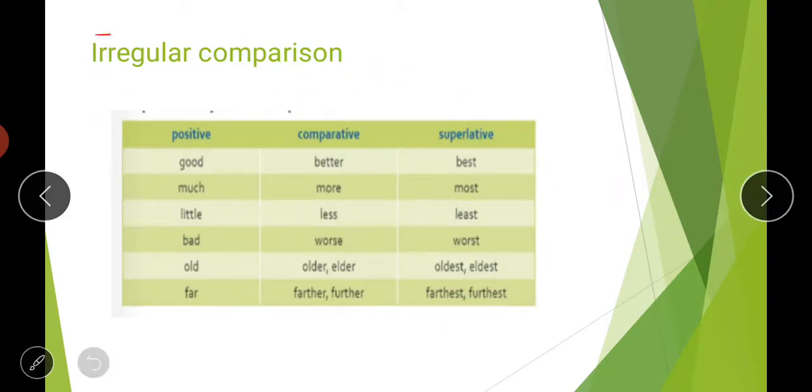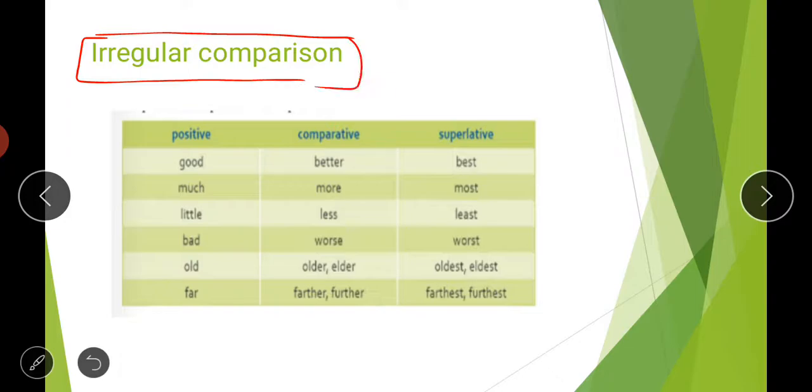Then comes your irregular comparison, which I was talking about, that there is no hard and fast rule. In certain cases, we have to remember the things as they are. So there are some words given. For example, the first one, I have already told you: good, better, best. So like this, there are certain words which do not follow any rule like er or est or dropping y, nothing like that. We have to remember these as they are. So these are called your irregular comparison. So you have to learn this. Good, better, best; much, more, most; little, less, least; bad, worse, worst. Not bad, better, baddest, no, nothing like that.